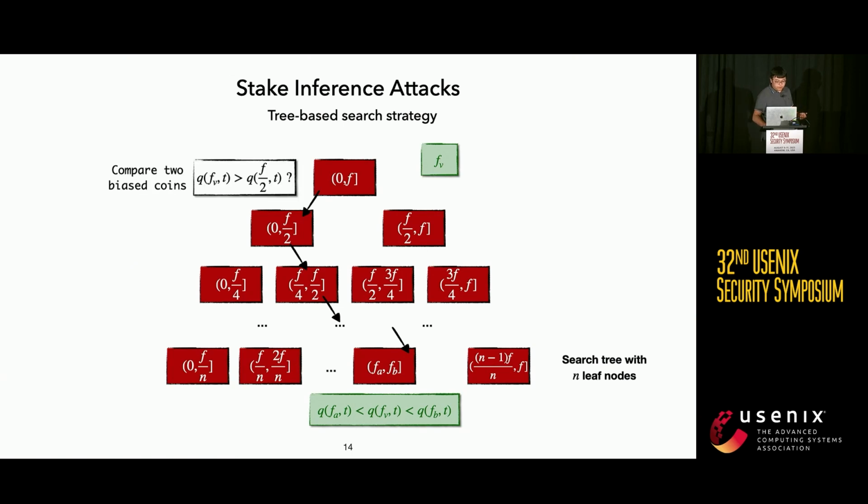For every branching decision here, we are not directly comparing values. We are actually comparing two probabilities, or two stake-based biased coins. And eventually we can have a search or attack strategy that runs in sublinear time.